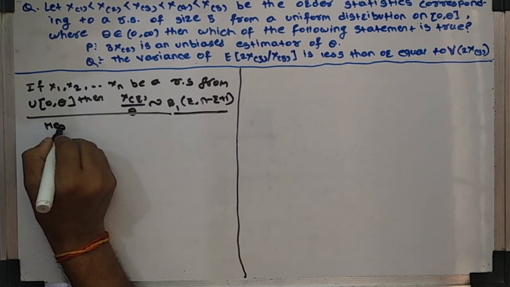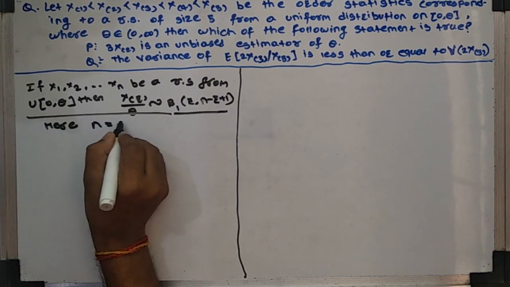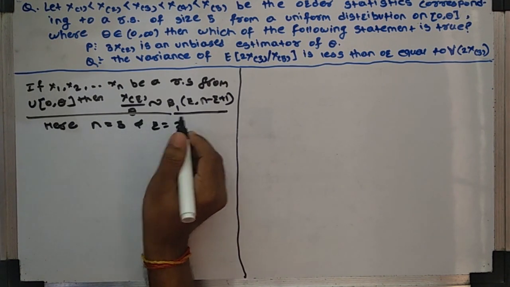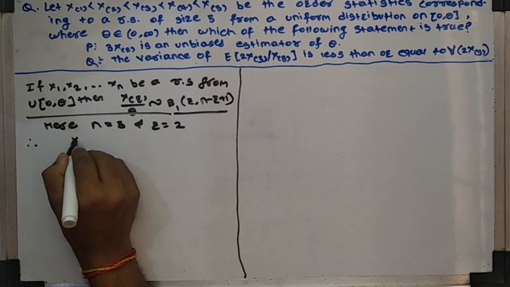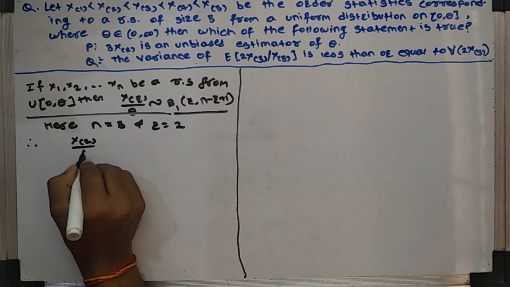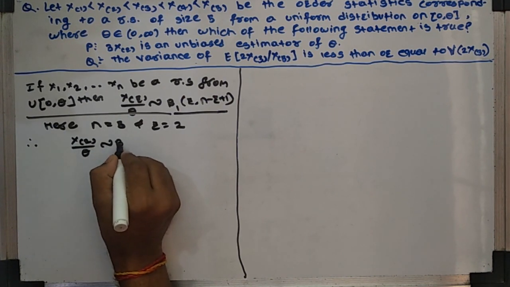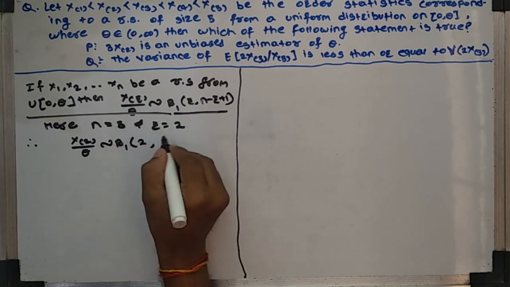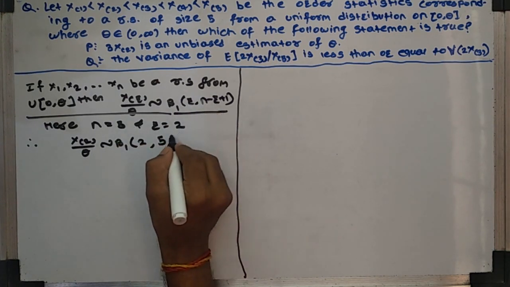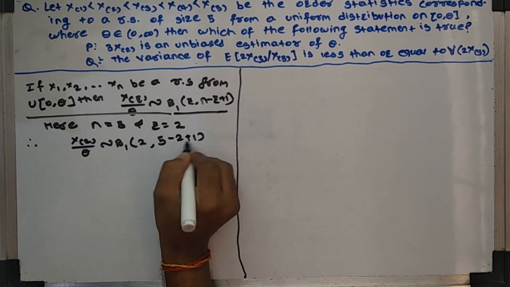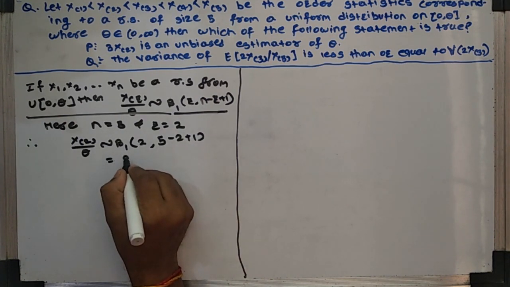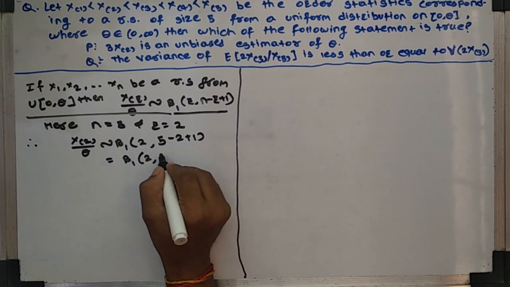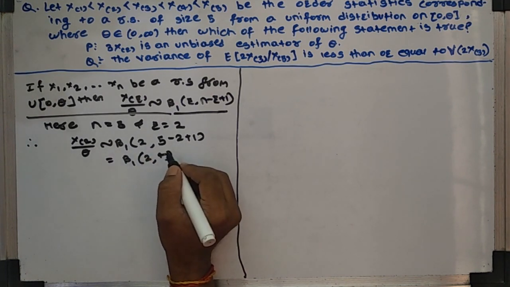Here, the sample size n equals 5 and r equals 2. Therefore, X(2) upon theta follows a beta distribution of the first kind with parameters 2 and 5 minus 2 plus 1, that is, beta of the first kind (2, 4).